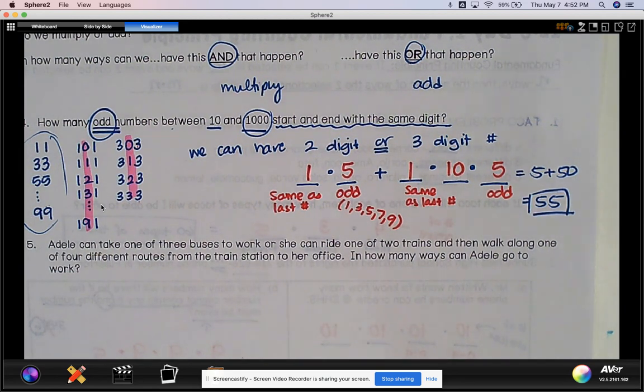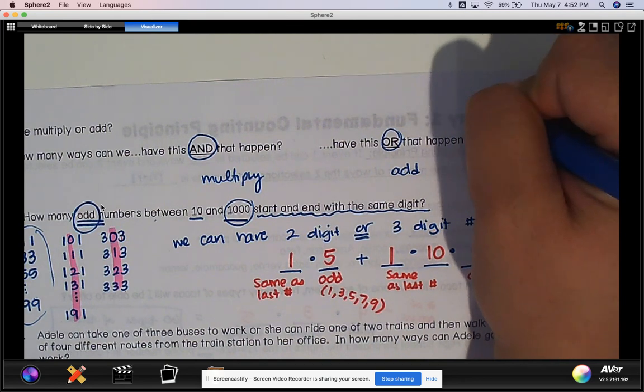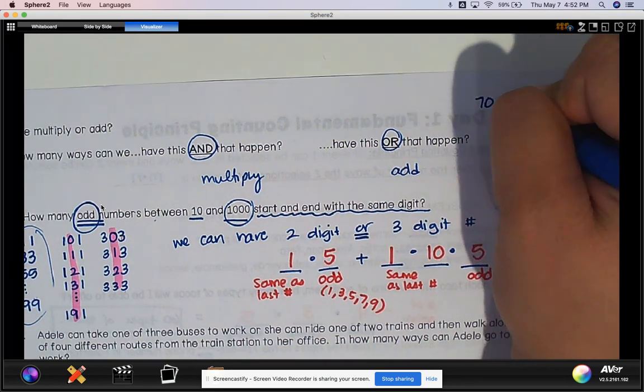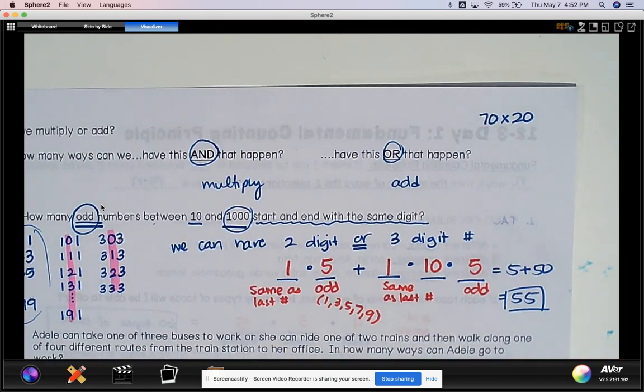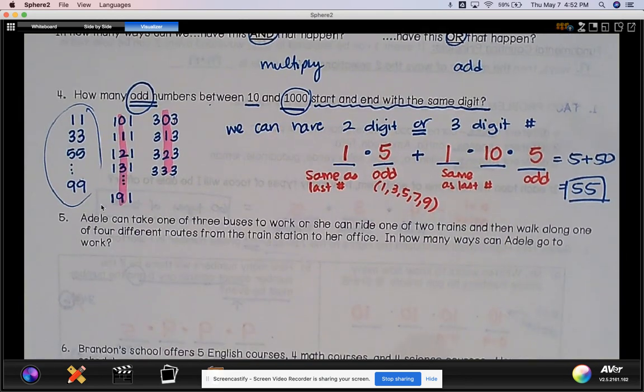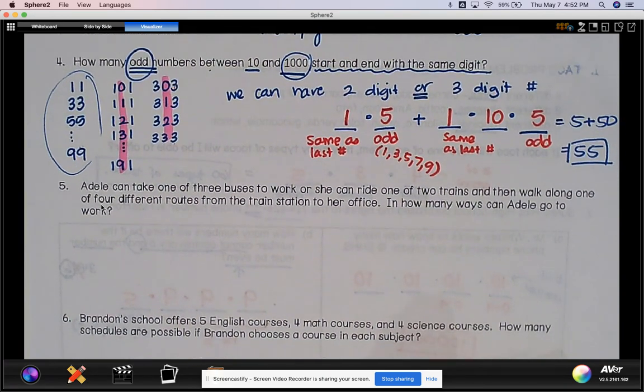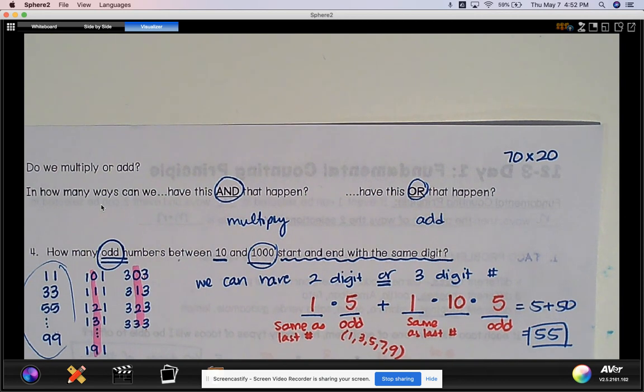It's like in elementary school, when you learn something like 70 times 20. Yeah, you could sit there and add 70 to itself 20 times. 70 plus 70 plus 70, 20 times. But then you learn to multiply so that you can count things faster, you know? So this is one of those that, yeah, it looks confusing, but the more you do it, the better you get at it. And it's a strategy. Just like multiplying is a strategy to help you count faster, this is a strategy.